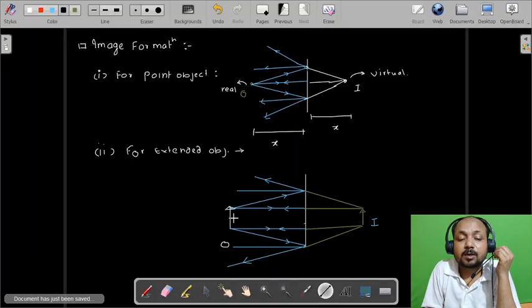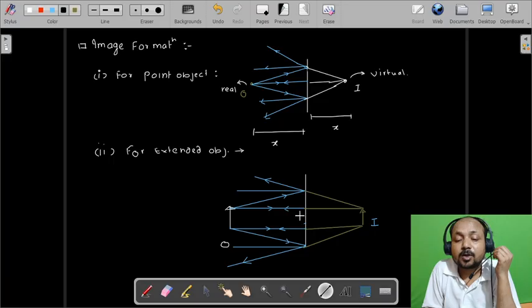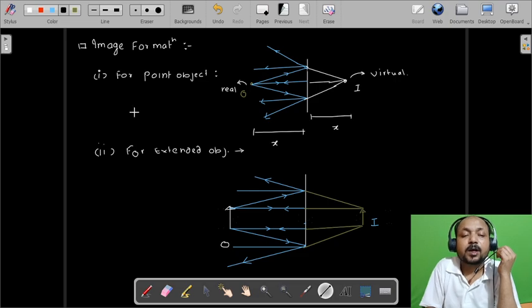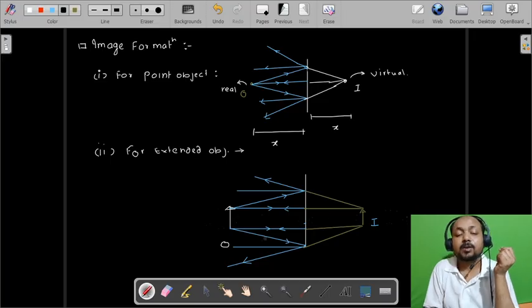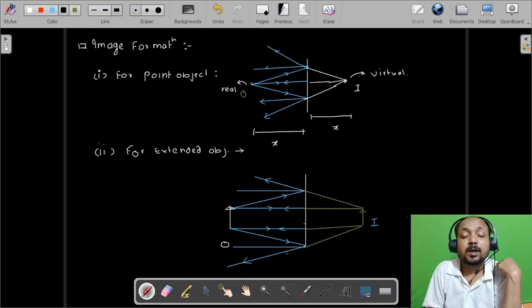Now this distance will also be equal. Let's say this is the object distance from the mirror and this is the image distance from the mirror. Since both distances will be equal, the height is also equal in the case of a plane mirror, as the object height, which we will learn in magnification. But for knowledge right now we should know that if this height is h0, then this is hi, and hi will be equal to h0. If x is the object distance, then the image distance will also be x.